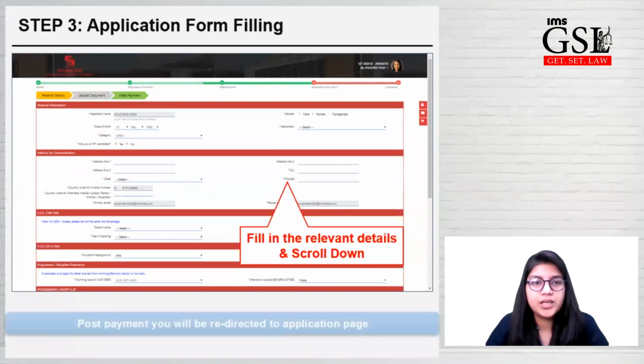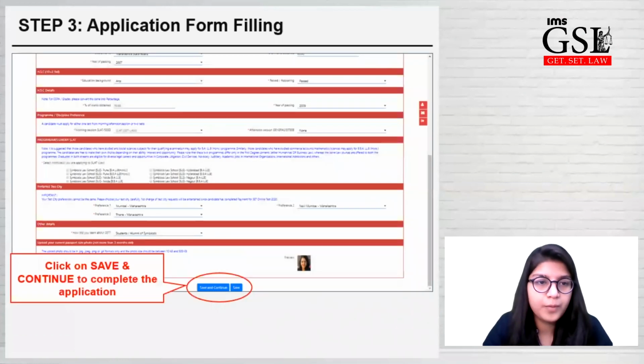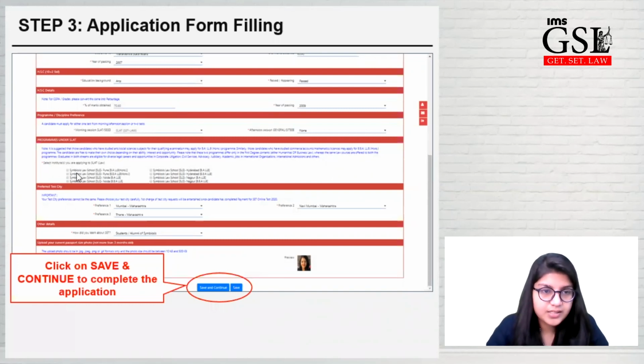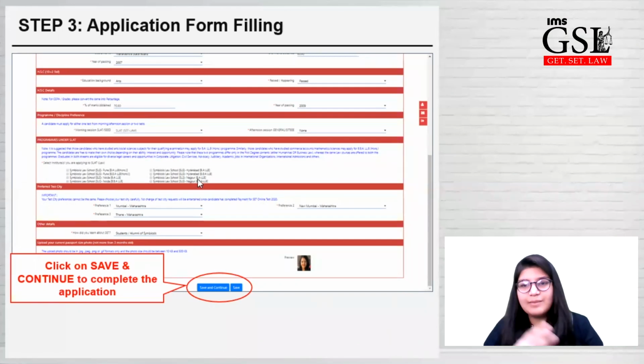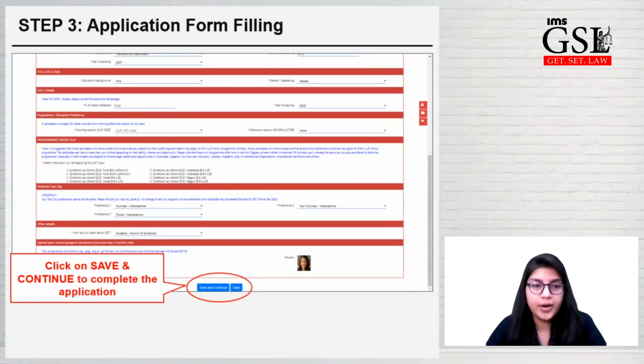So after filling out this form, here you can see for programs under SLAT, there is Symbiosis Law School BA LLB honors in the Pune campus, BBA LLB honors in the Pune campus. Same goes with Hyderabad and Nagpur and Noida. So you can select according to your preference and according to what you feel where you want to apply.